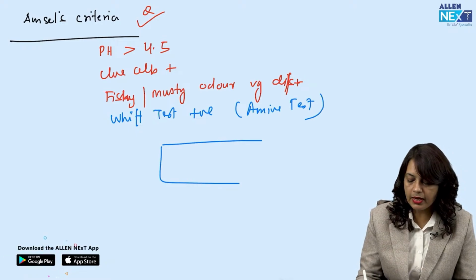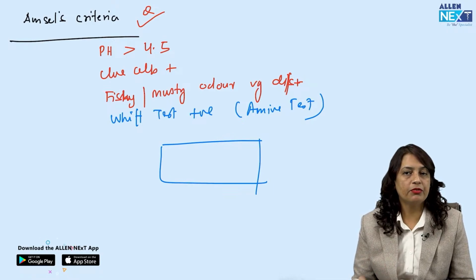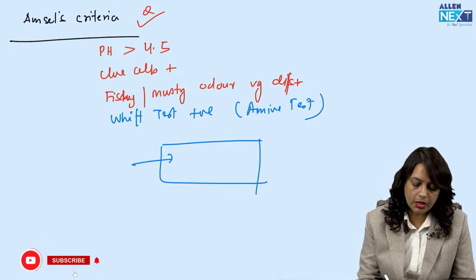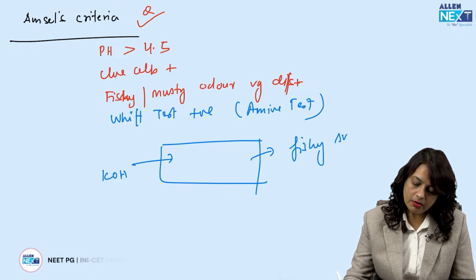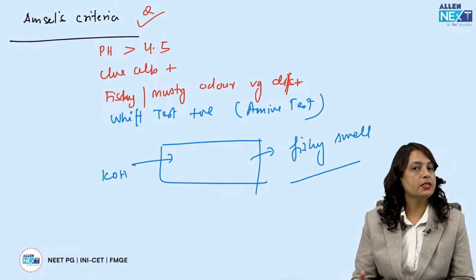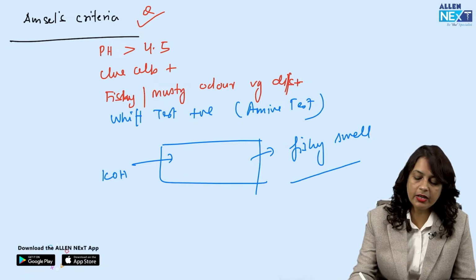In that case, you take the vaginal discharge sample on the slide and put KOH. What you find is a fishy smell. So that is Amsel's criteria.